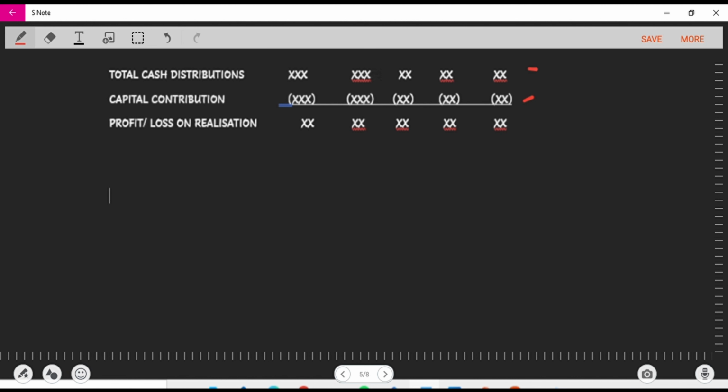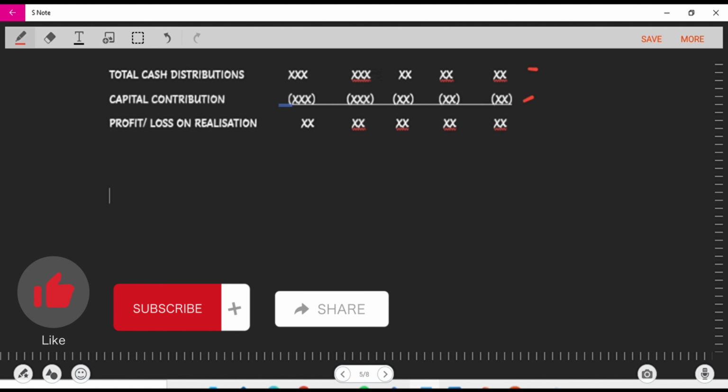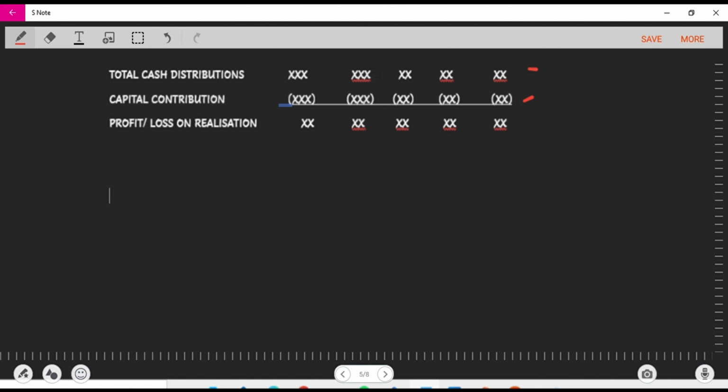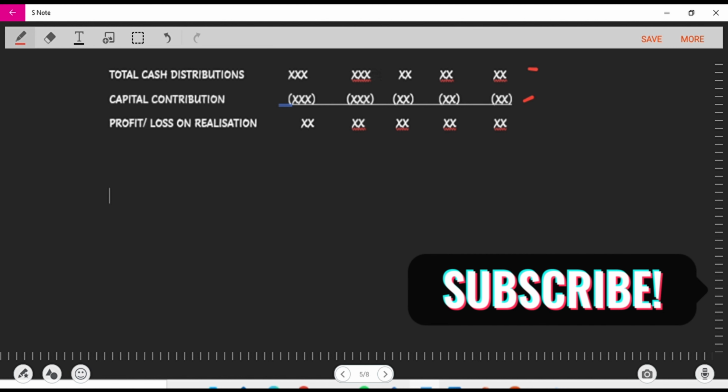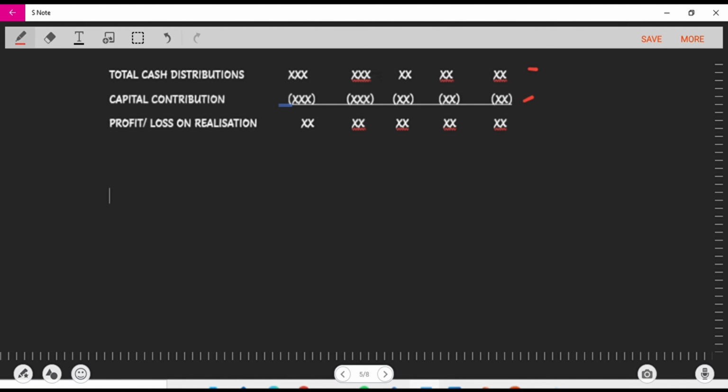So now we're going to actually move to a question and solve this question from start to finish to clearly understand or clearly visualize these concepts, this whole topic.